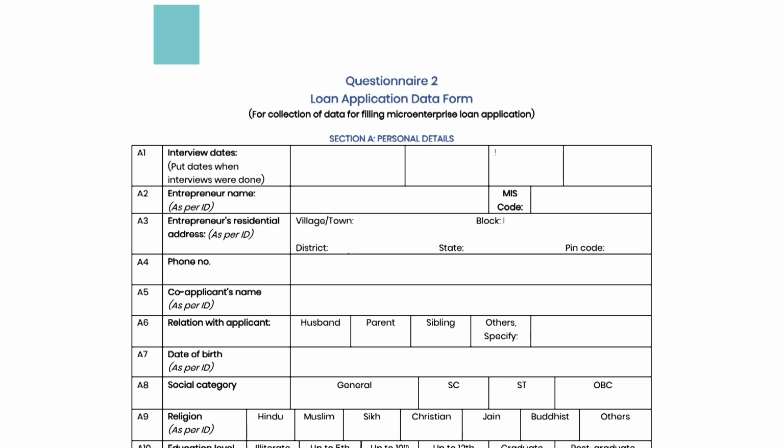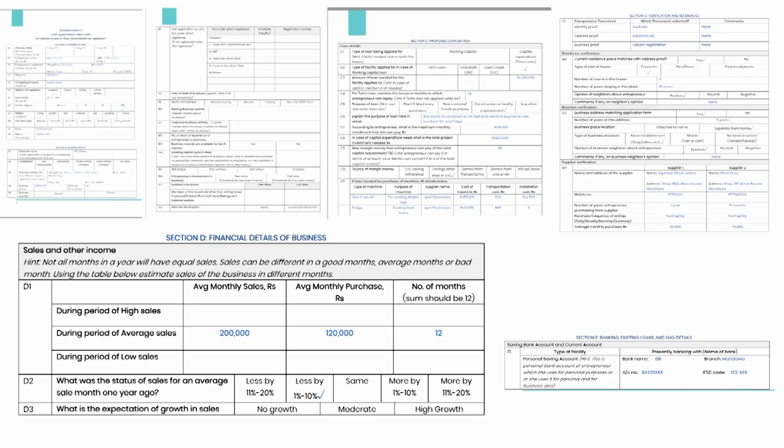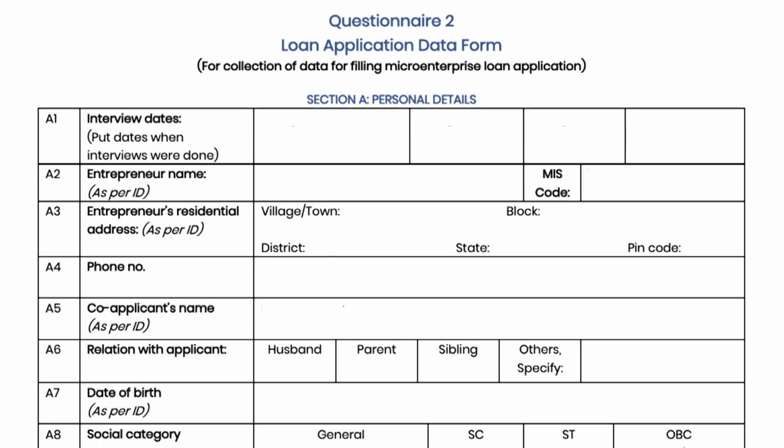There are 7 sections in the form from Section A to Section G. Section A. Section A records the personal details of the entrepreneur. In the first question, the dates of interviews with entrepreneur for filling this form have to be entered. It may take more than one meeting of Vitt Sakhi with the entrepreneur to gather all the data.